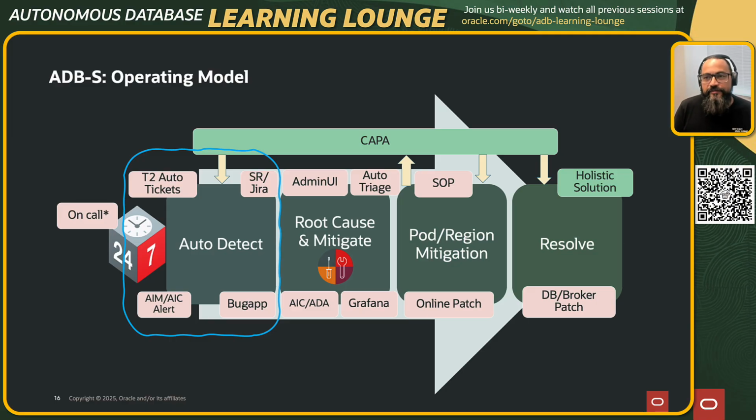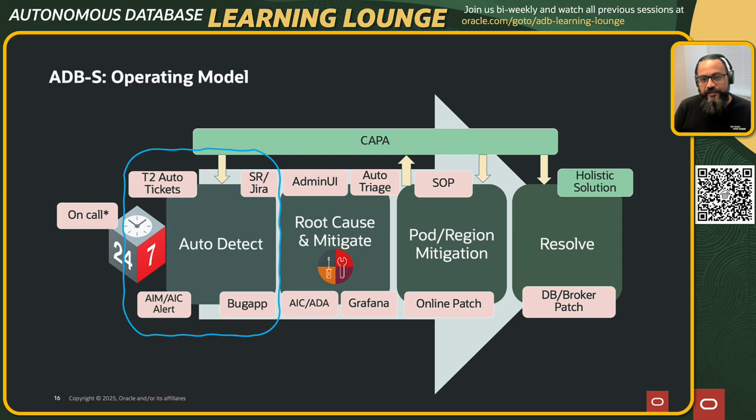A lot of you are customers here in this call. You might sometimes feel that, hey, why do I need to report an issue? Yes, maybe that falls into 13%, but most of the time it's like 87%, and we are really pushing that hard so that most of the issues are detected by us. So there are automatic tickets which come in. That's called T2 auto tickets.